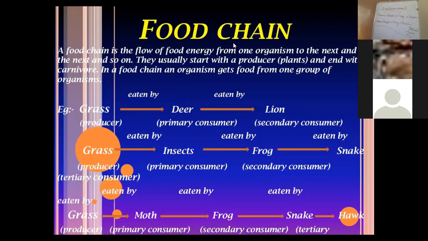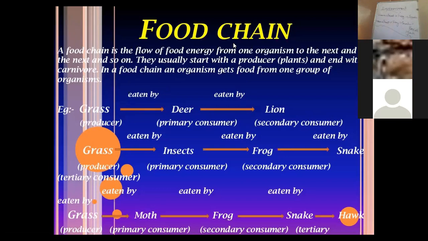But before we discuss that, we have to understand the various components of the food chain. All food chains start with the producer, right? And then there are the herbivorous animals, which can be described as the primary consumers. Then there are those which eat the flesh of the other primary consumers.